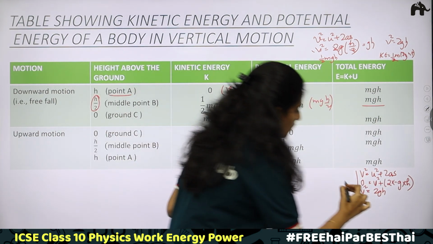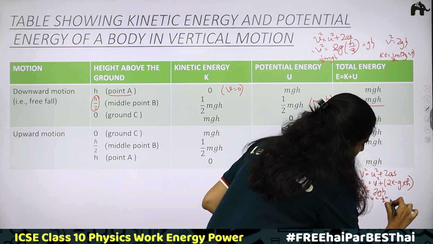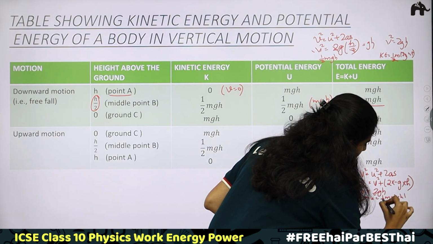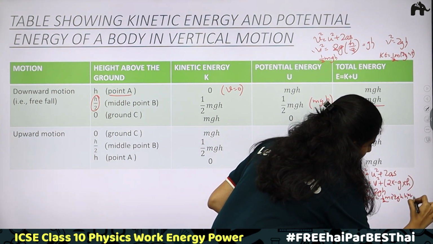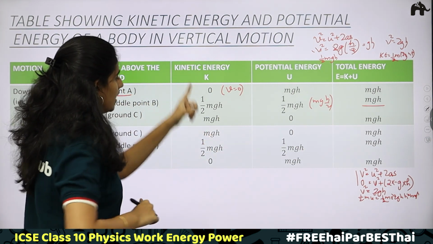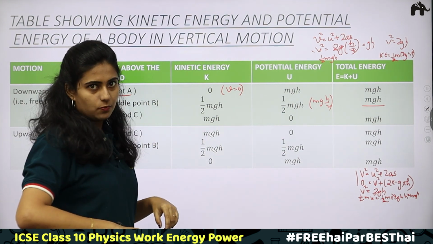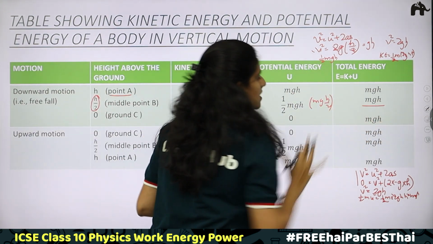Then what is half mv square? Half mv square will be equal to half m into 2gh. The 2 gets cancelled. Then you get mgh. This is how you are getting mgh in this case. Kinetic energy is mgh. Potential energy will be 0. Why? Because height is 0. Clear? Total energy is mgh.